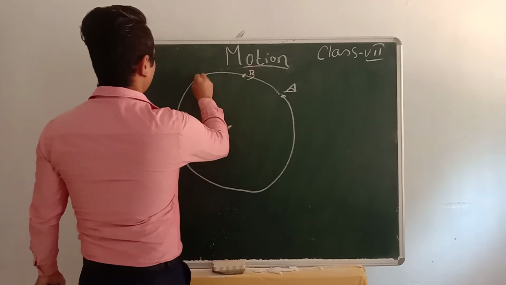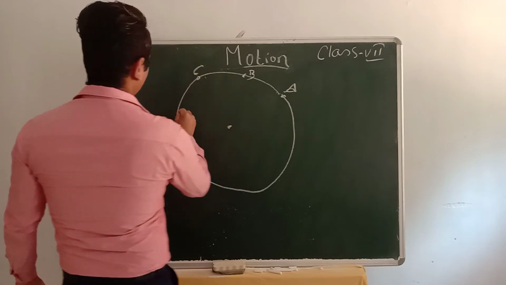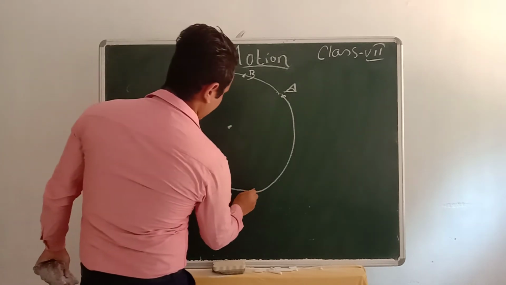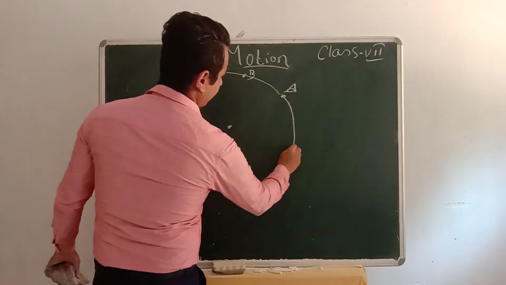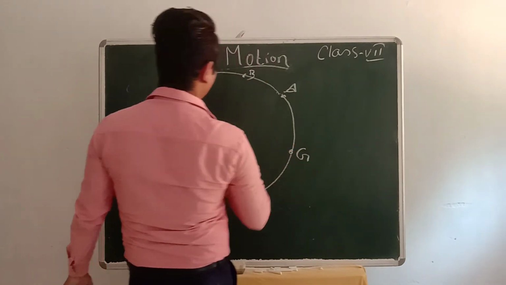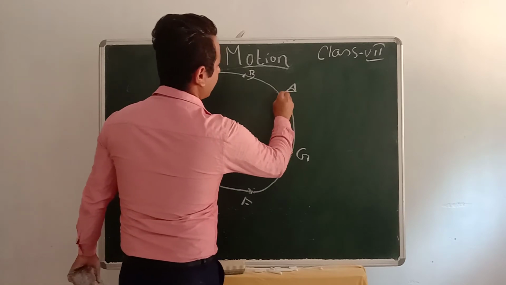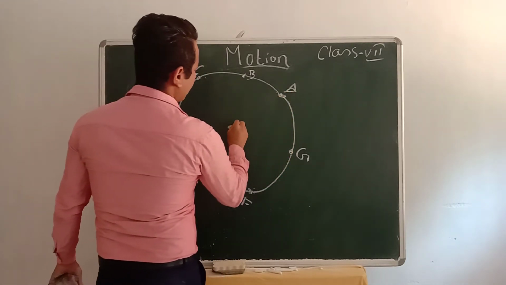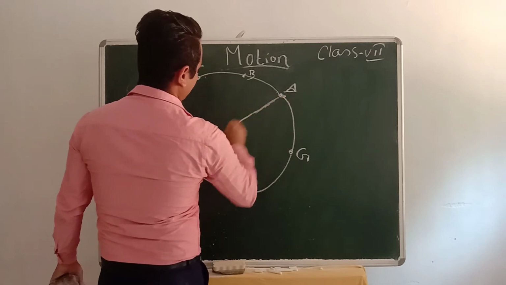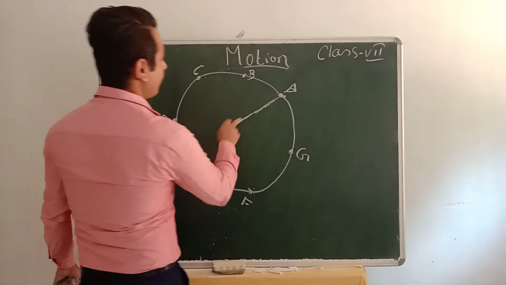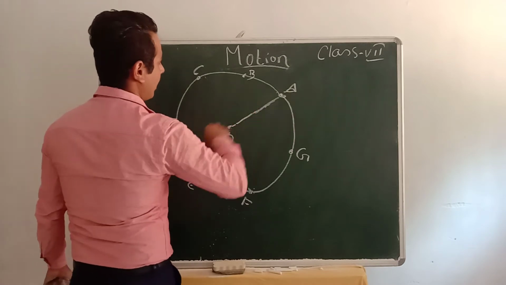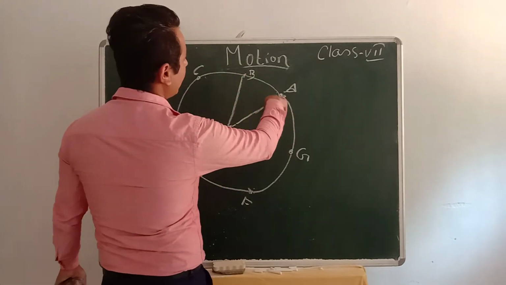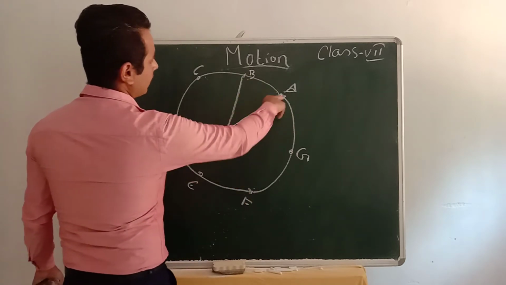This is B, this is C, this is D, this is E, this is F, and this is G. Suppose a body is at position A. When it moves to B, the distance from the center O, the distance OA and OB, is the same.